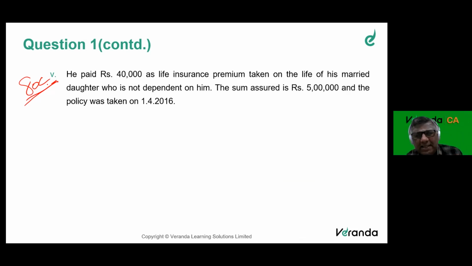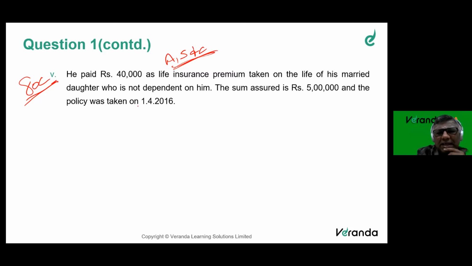80C is available for assessee, spouse, and children. For children, there is no word called dependent children. So even for a married daughter, even for an independent son, 80C can be claimed.